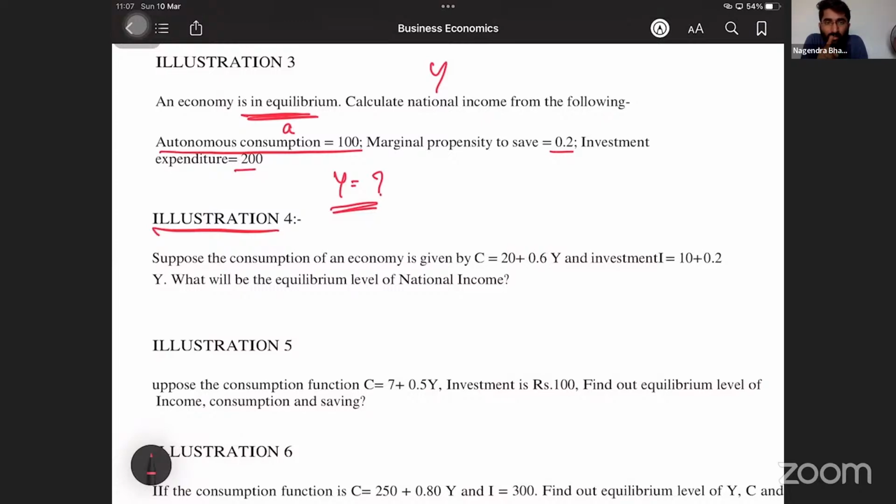What will be the equilibrium level of national income? They're asking you. What will be the equilibrium level of national income? Can we calculate, sir? Yes, do C plus I. What will you get? Aggregate demand is equal to C plus I. That is equal to C plus S, nothing but Y. You have to solve now. I'll give you 2 minutes. Start.